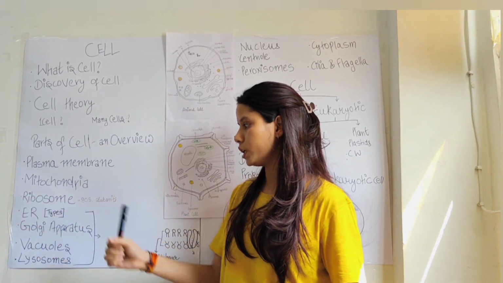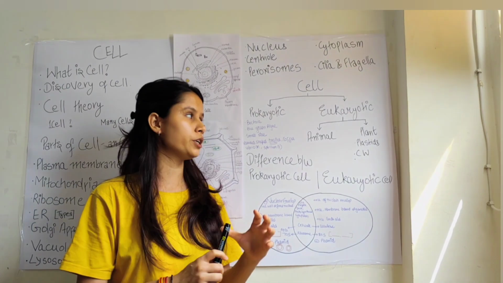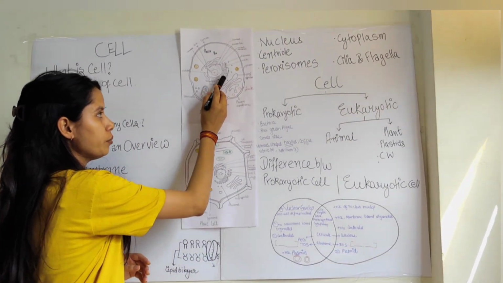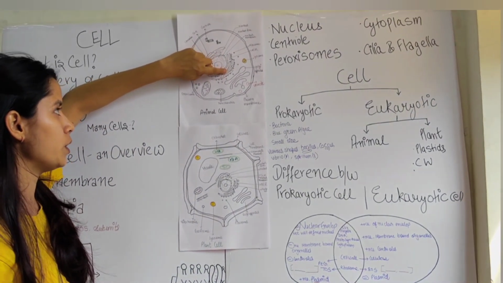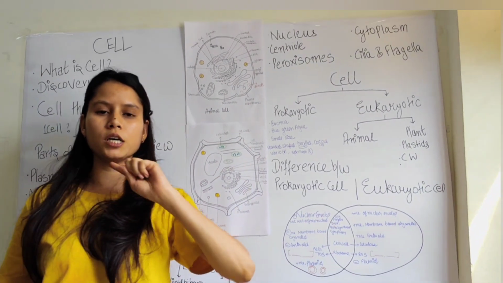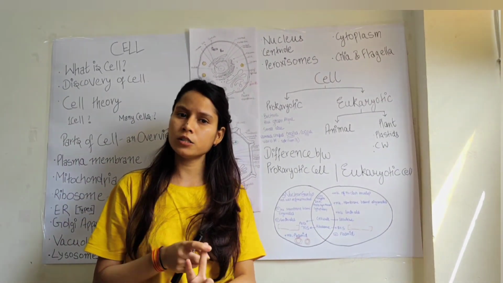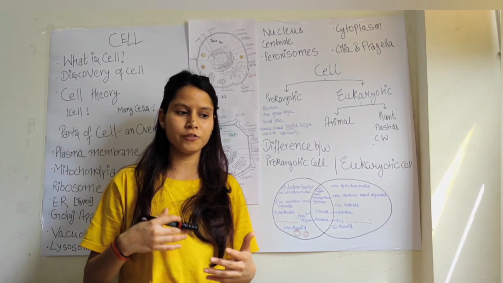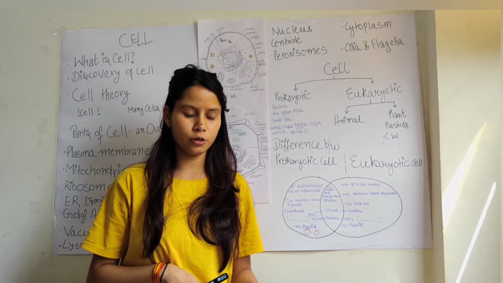First, let's talk about the ER. The full form of ER is endoplasmic reticulum. The endoplasmic reticulum is directly in contact with the nuclear membrane. You can see that the nuclear membrane is in direct contact with the endoplasmic reticulum. Now, endoplasmic reticulums are of two types: rough endoplasmic reticulum and smooth endoplasmic reticulum. Why are they known as rough and smooth? Because of what we see under the microscope.